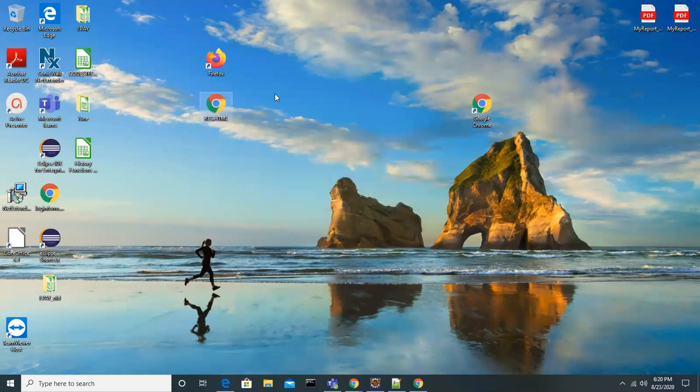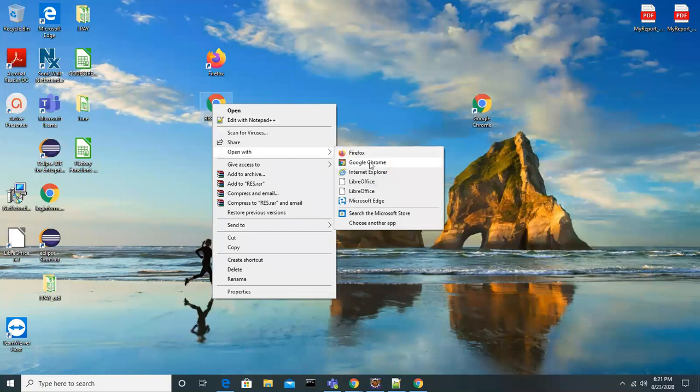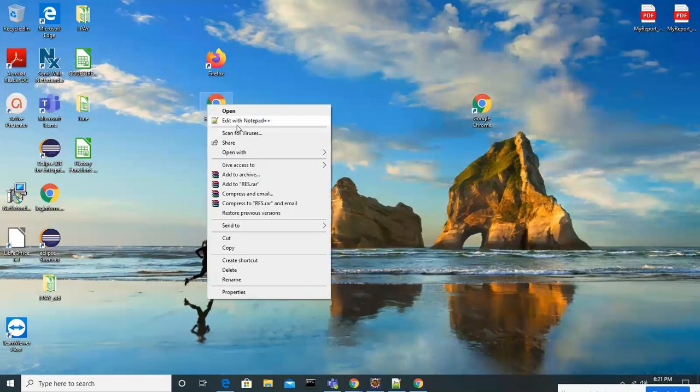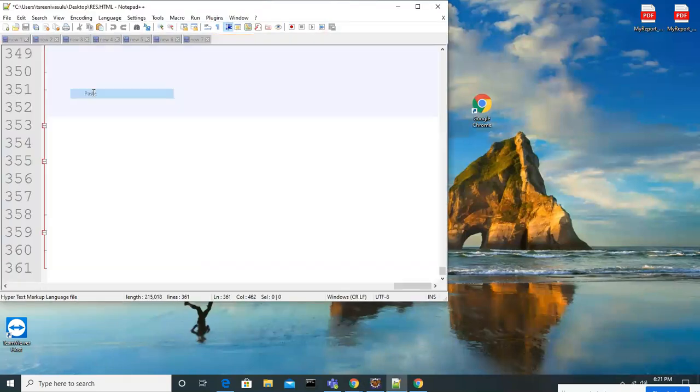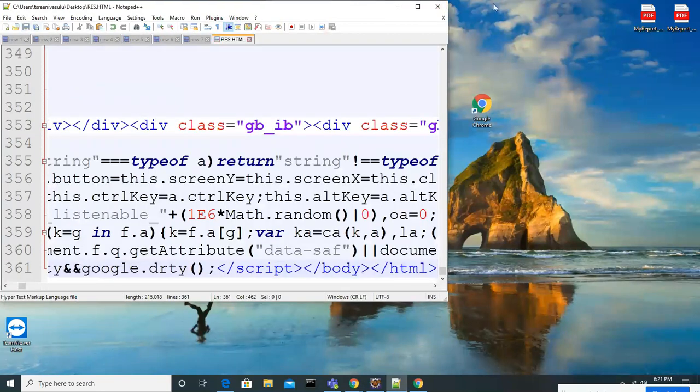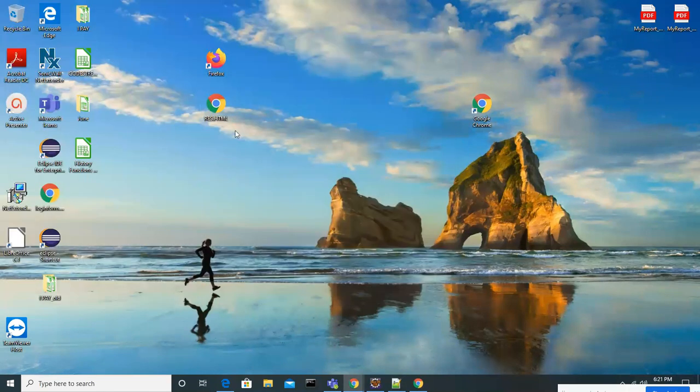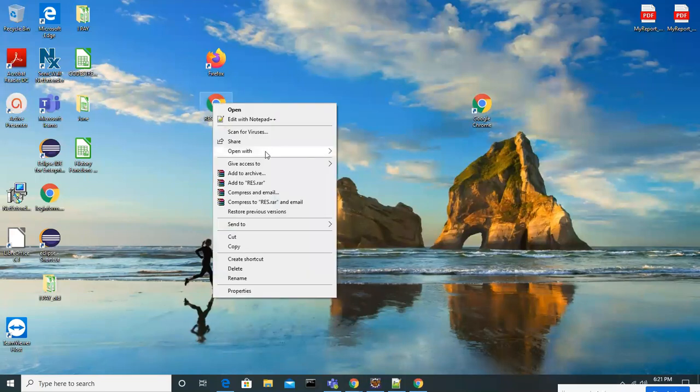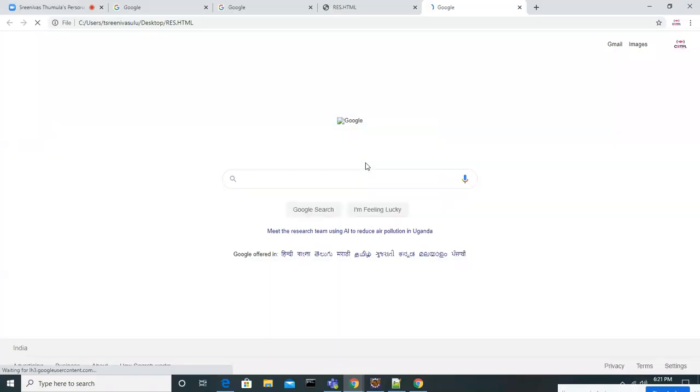I just created one HTML file, .html. Like how we create a .java file, in the same way I created one file. This is another kind of file, with the HTML extension. I'm pasting the response, whatever response I got from the server. You don't need to think about the code here. I just placed that HTML code, and I'm going to open that file. Look at this.